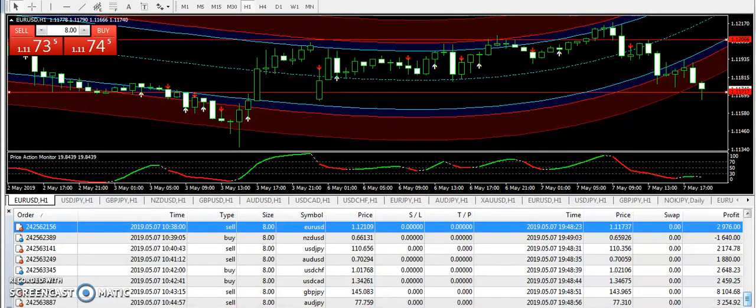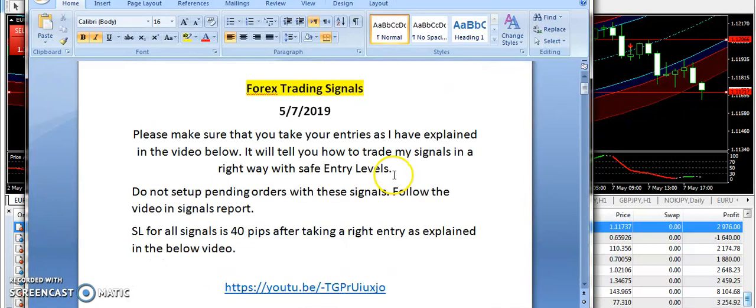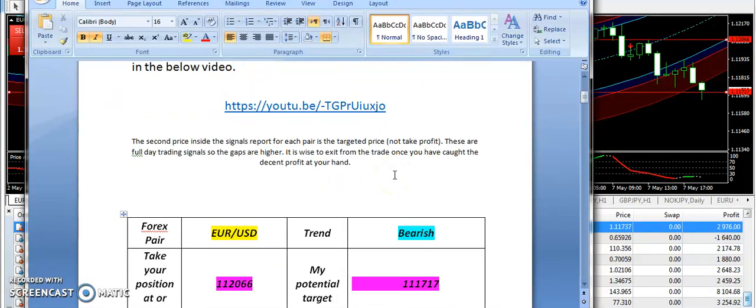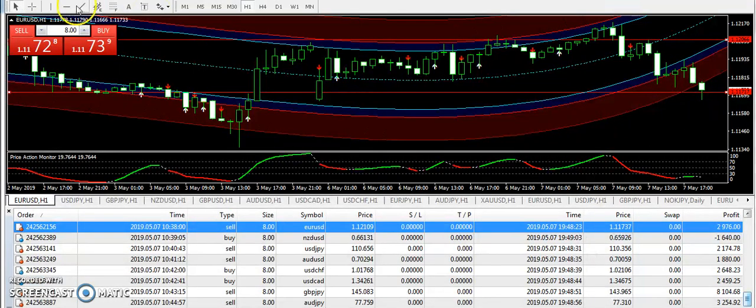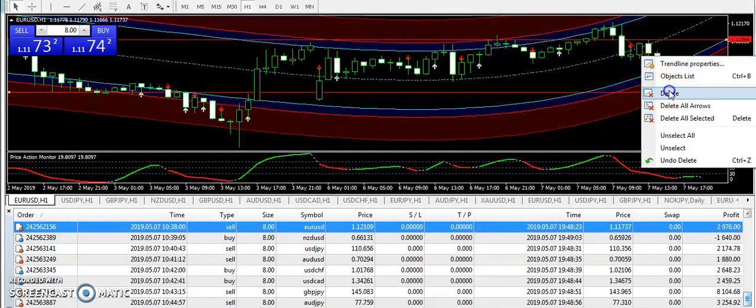Now let's move towards today's analysis, and we are going to start with EURUSD. This is the signals report that I have sent to the subscribers early in the morning, and EURUSD with a bearish expectation from 1.12066 and 1.11717 was the target price. And guys, you can see a very big drop on EURUSD today, which has hit the target price in the same hour. I congratulate all those traders who have taken the sell positions today on EURUSD. They must have ended up with very good profits.